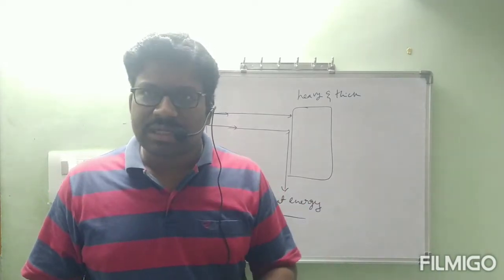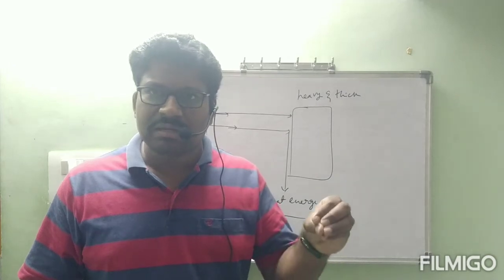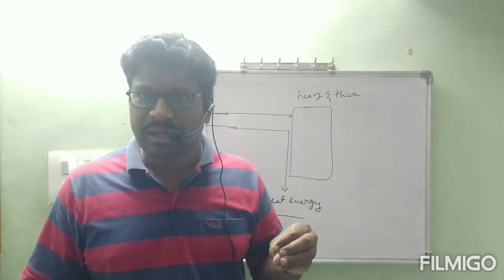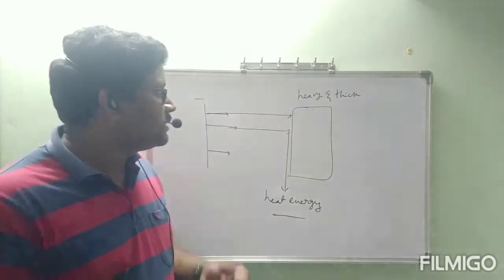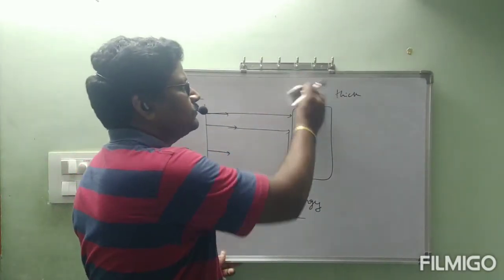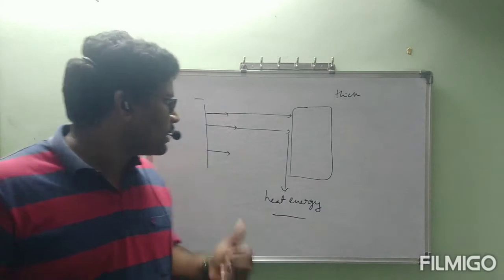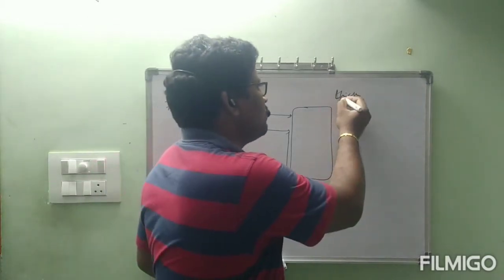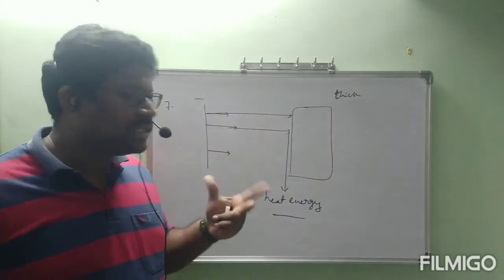So, when cathode rays are falling on heavy and thick metals like here, what will happen? Heat energy will be absorbed.